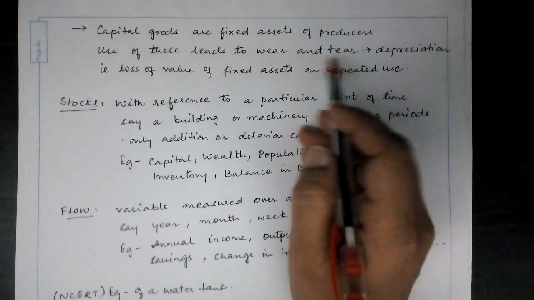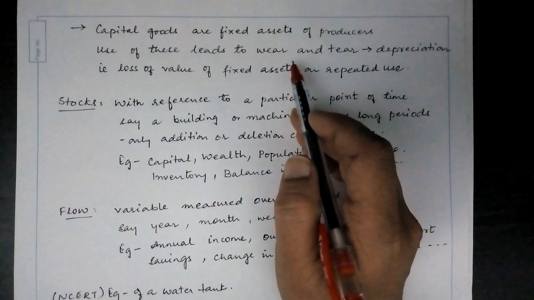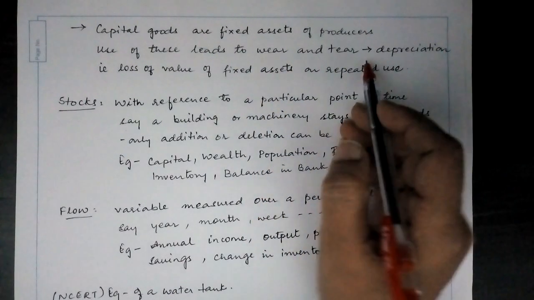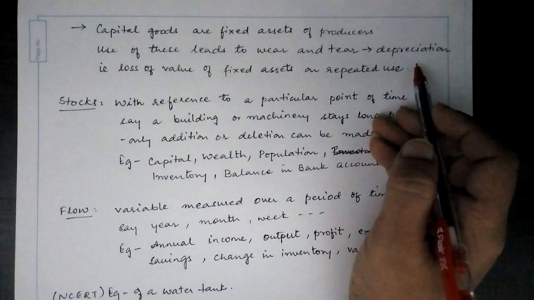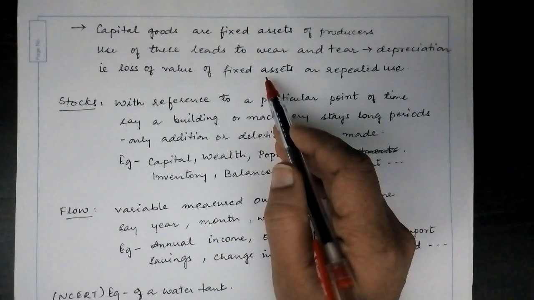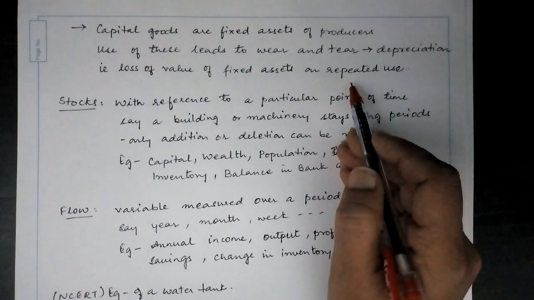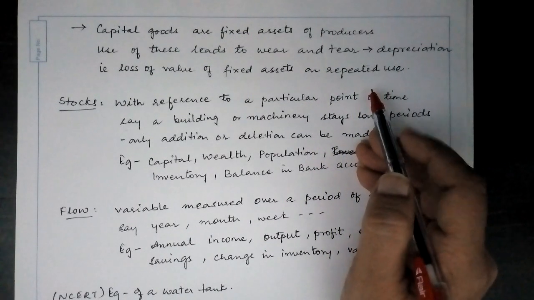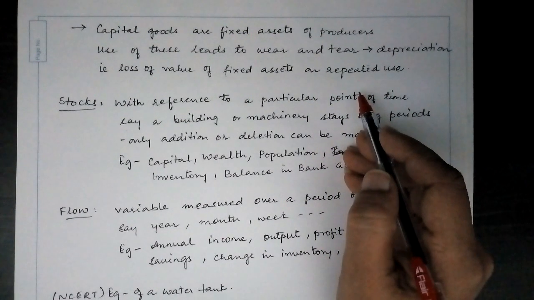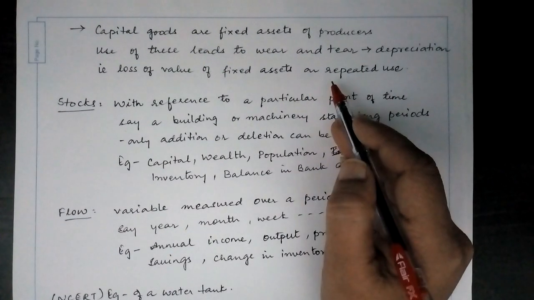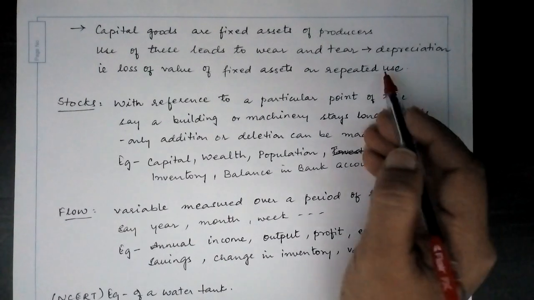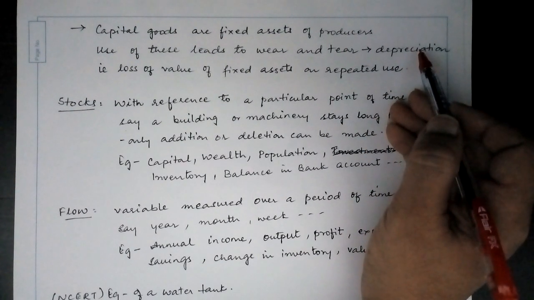Capital goods are fixed assets of producers. The use of these fixed assets leads to wear and tear, that is called depreciation. What is depreciation? It is a loss of value of fixed assets on repeated use. Since machinery is used repeatedly over and over again to produce goods, it undergoes wear and tear. The moment it undergoes wear and tear, there is loss of the value of the asset, and that is called depreciation.